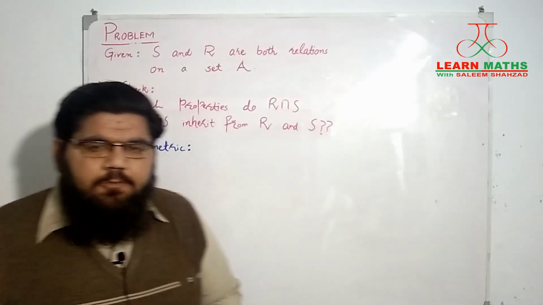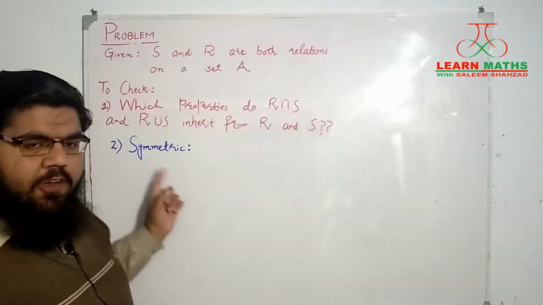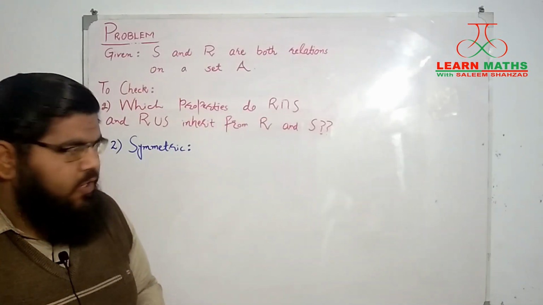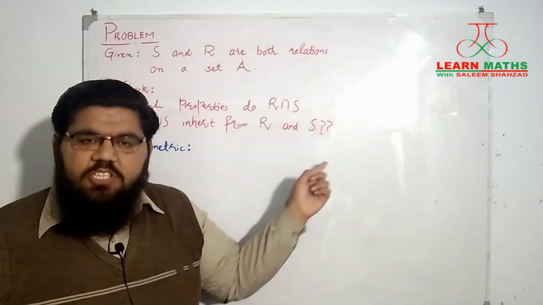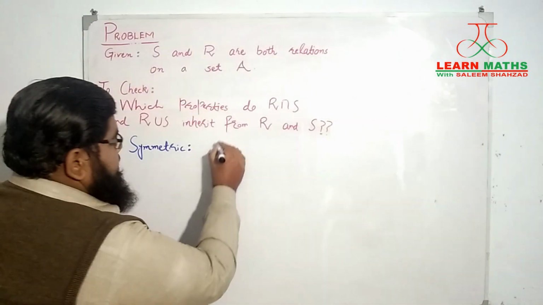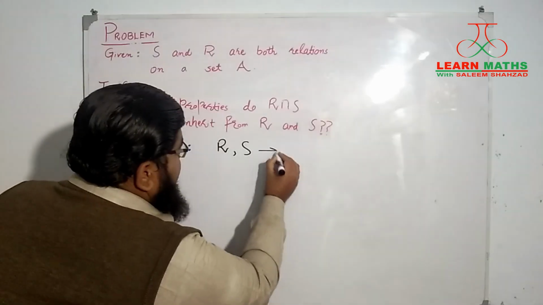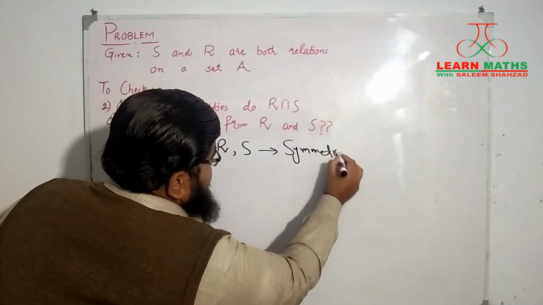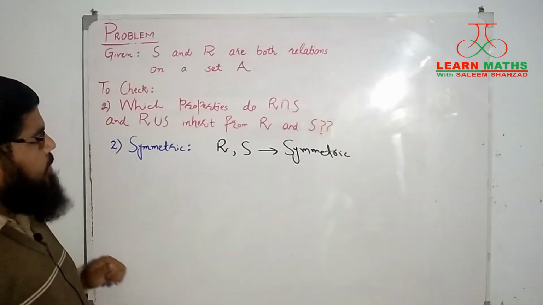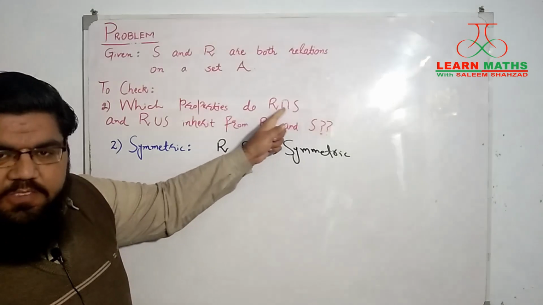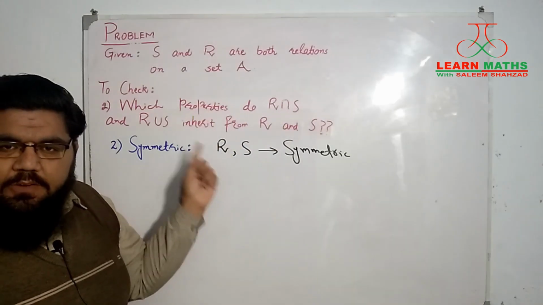The next property that we are looking for is the symmetric property. We want to see whether these relations will be symmetric in nature or not if their parent relations are symmetric. So start with the assumption that both R and S are symmetric relations. And we will check one by one. First of all, I will check R intersection S for being symmetric or not.